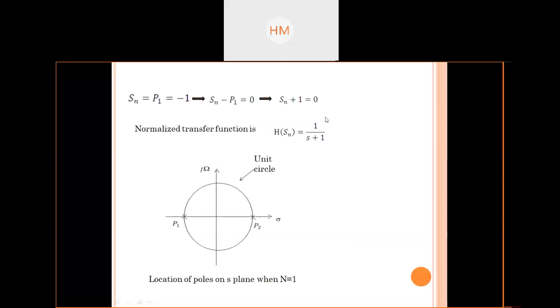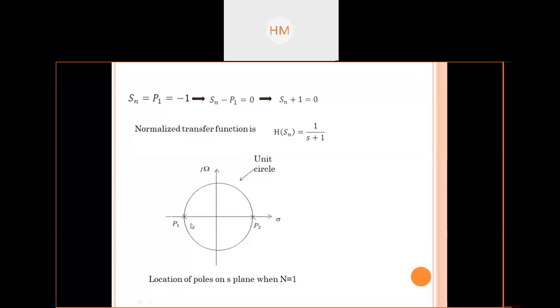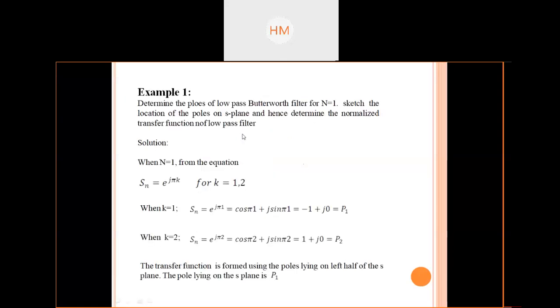See, as the filter order changes, the normalized transfer function changes. I have plotted the poles on the unit circle. Poles lie at -1 and 1, that is P1 and P2. So this is the location of poles on the S plane when n is 1. What is n? n is the filter order, or the order of the filter. Clear? This is to find out the poles and the transfer function of a first order LPF.